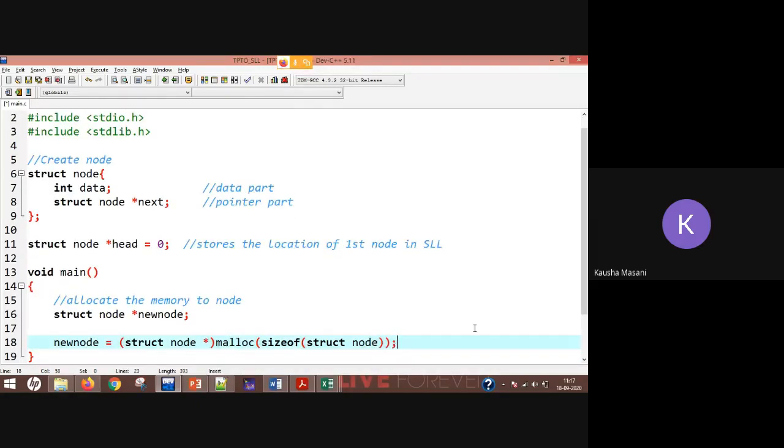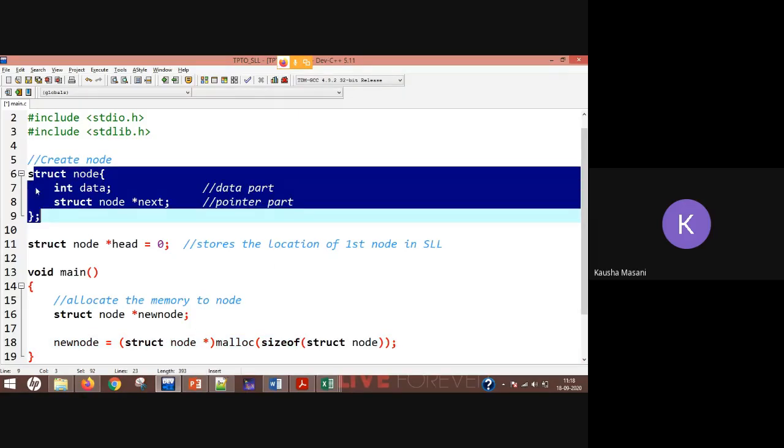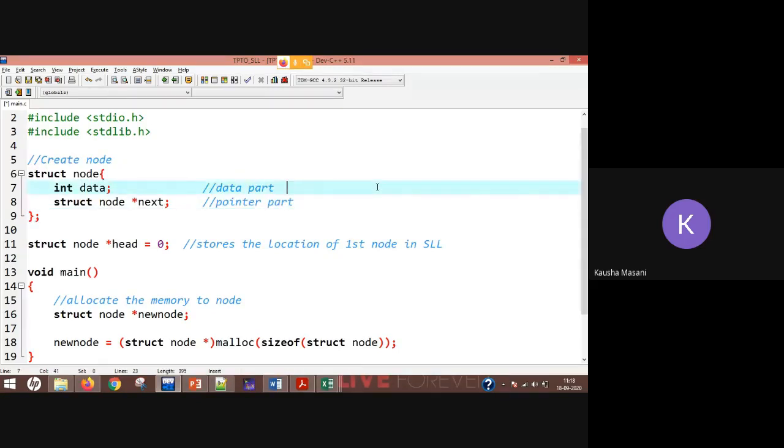Now let's understand this particular line of code part by part. When I say malloc, this malloc function is going to assign one full memory block. If you remember our practical number 2, this malloc is going to assign one full memory block. Now how is it going to get the size? It is going to get the size from this struct node. The size of this integer will be either 2 or 4, depending upon your compiler.